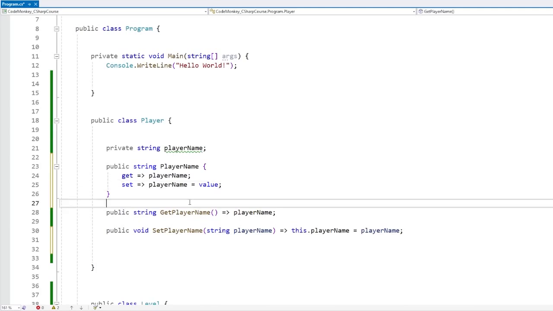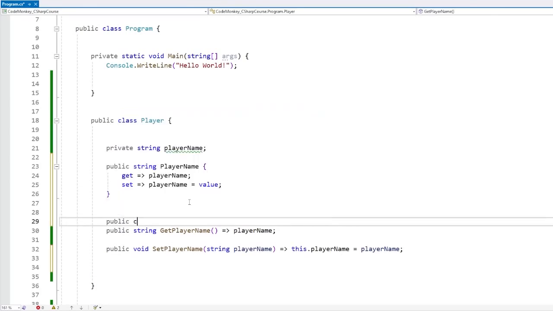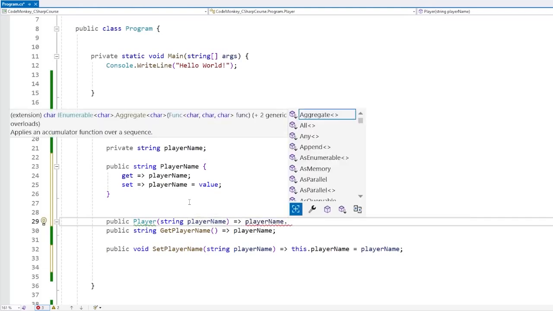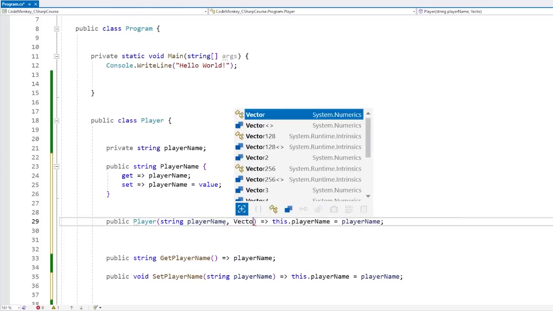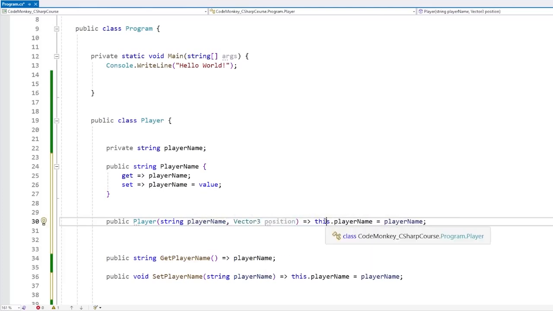Or you can actually also use it in a constructor. So if we have public player, define a constructor with some kind of string for the player name that it receives. Here we can do the little arrow, player name equals player name. And yep, this is valid constructor code. However, again, the same limitation. This only works if the constructor has just one instruction. So for example, if over here we had two fields, like a Vector3 for the position, we couldn't set the player name and then set the position on the same line of code.